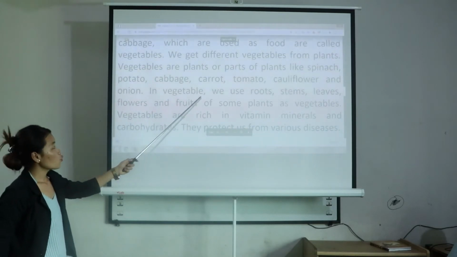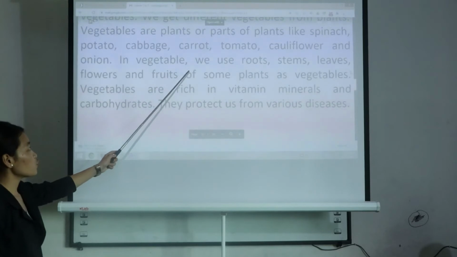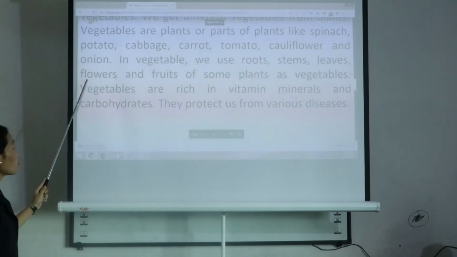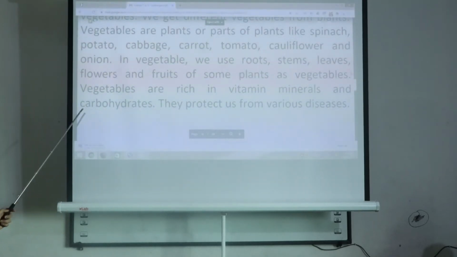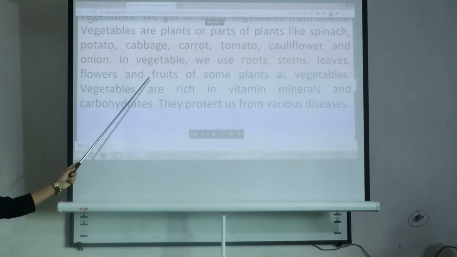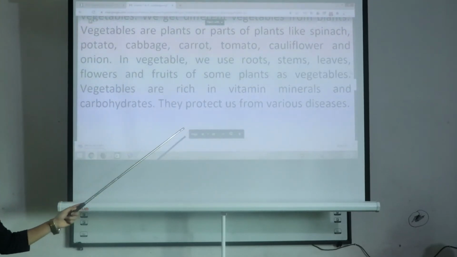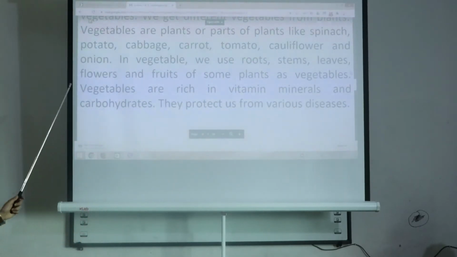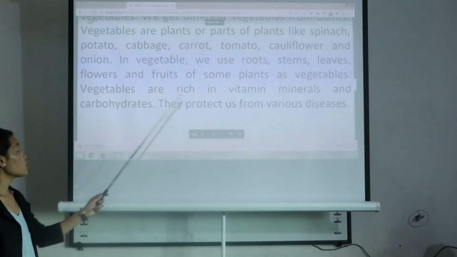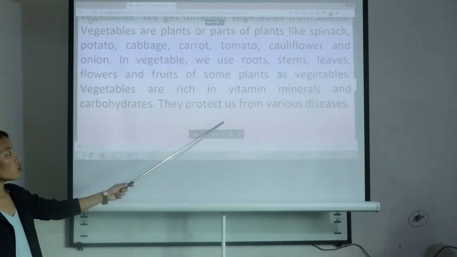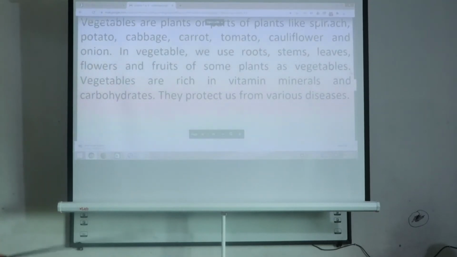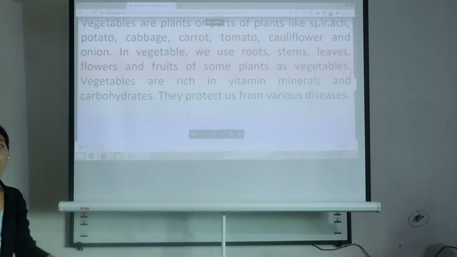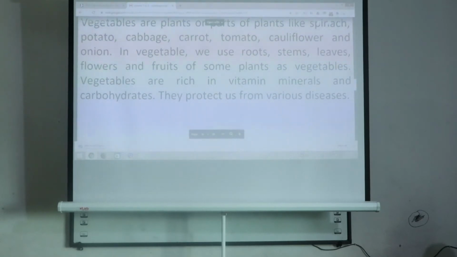In vegetables we use roots, stems, leaves, flowers and fruits of some plants. We use these parts of plants as vegetables in our daily life. Vegetables are rich in vitamins, minerals and carbohydrates, and they help protect us from various kinds of diseases.